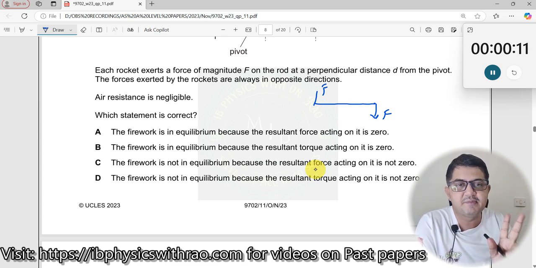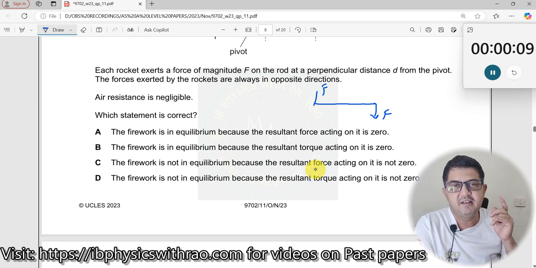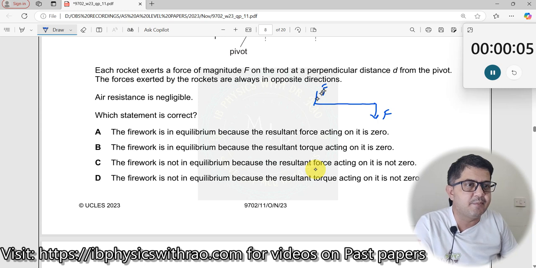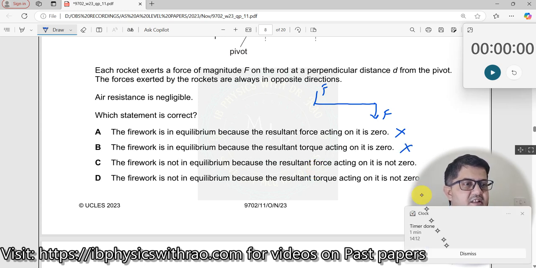Equilibrium refers to two types of equilibrium. One is translational, the other one is rotational. Here translational equilibrium is definitely there because the rod will not move. So therefore this is incorrect. Rotational is not there. The firework is in equilibrium because the resultant torque acting on it is 0. No, the resultant torque is not 0.